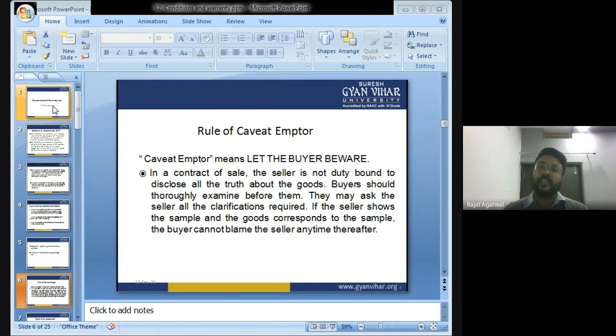The buyer should be given a chance to examine the goods. It is not the duty of the seller to disclose all the truth about the goods. The buyer should himself examine the goods, and after examining them, the buyer should purchase the goods.